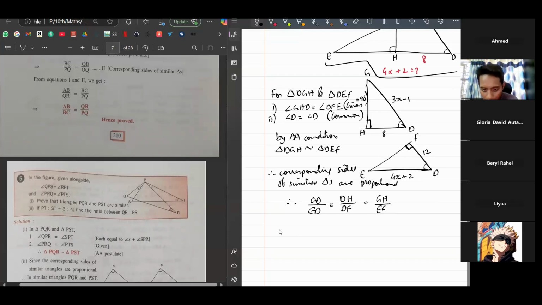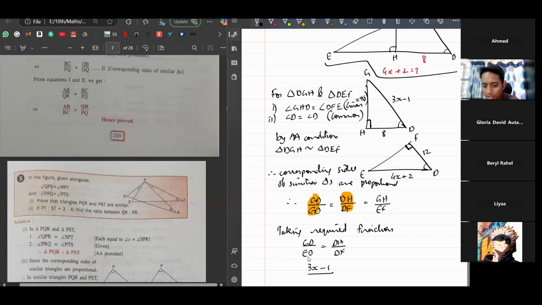Now, what do we need? We need to find what? ED and GD. And we have DH and FD. So we use only the required sides. We don't use that missing value. We don't need it. So taking required fractions, which are the required fractions from this? This one and this one. These two. We don't need this. So we write the required fractions and then substitute all the values in that. Okay. So GD upon ED is equal to DH upon DF. In that we'll substitute all the values. GD is how much?